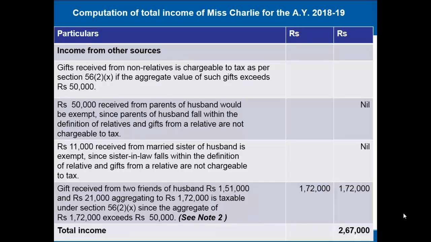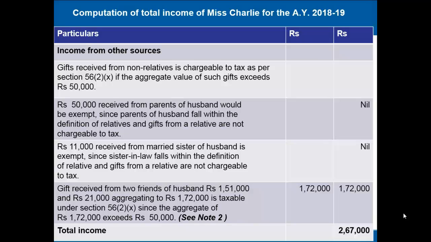Now let us calculate her income from other sources. Now we know as per section 56, gifts received from non-relatives are chargeable to tax if the aggregate value of such gifts exceeds rupees 50,000. Now in the question it is given that she has received a gift from parents of the husband, that is rupees 51,000.